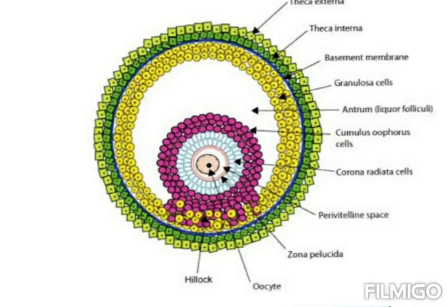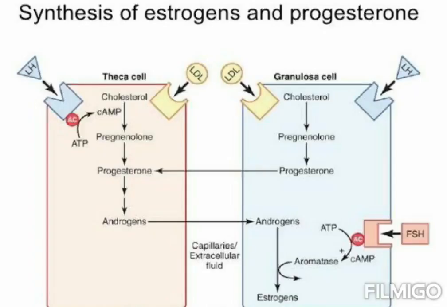Now let's learn about estrogen synthesis. Estrogens are synthesized in the ovaries mainly from cholesterol derived from the blood. During the synthesis, mainly progesterone and androgens are synthesized first. During the follicular phase of the ovarian cycle, almost all of the androgen and much of the progesterone is converted into estrogen. Now let me help you understand this process with the help of this diagram. Here you can see inside the theca cells, by the action of LH, cholesterol is converted into progesterone.